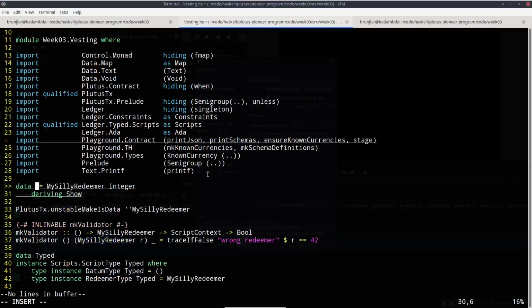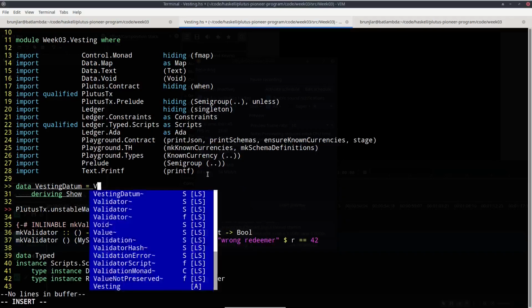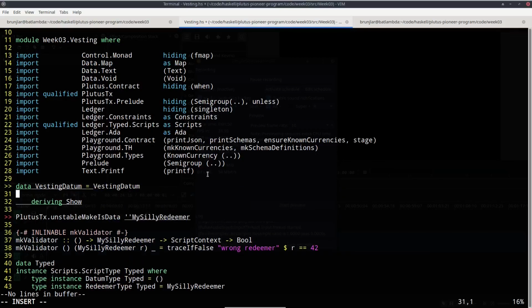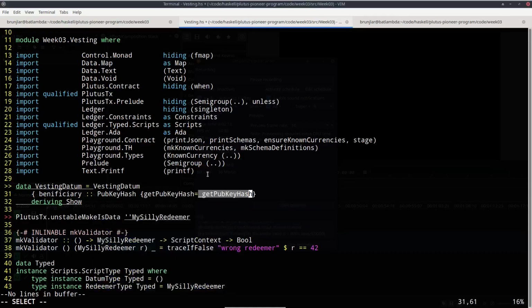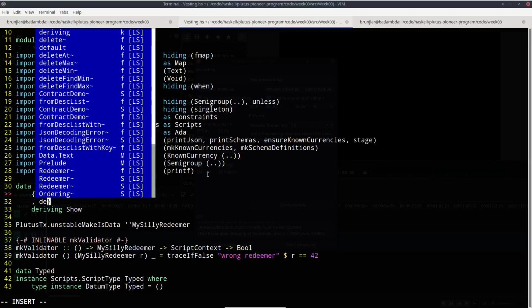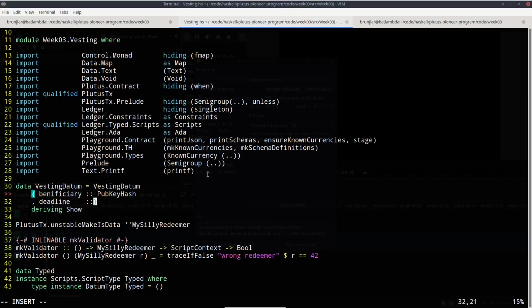Let's call it vesting datum, and let's make it a record type with two fields. We can call the first one beneficiary, and that will be the entity that can actually access the money. So we identify it by his or her public key, or to be more precise, public key hash is more convenient. And then we need this deadline, and that will be a slot.